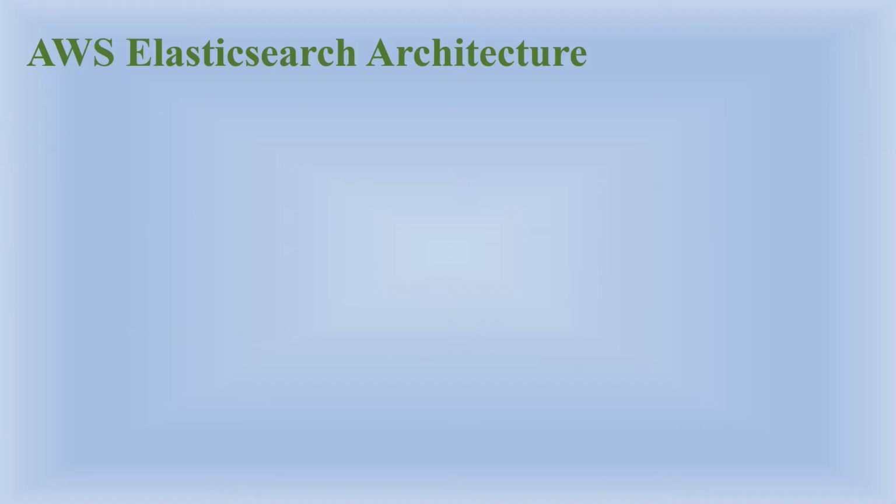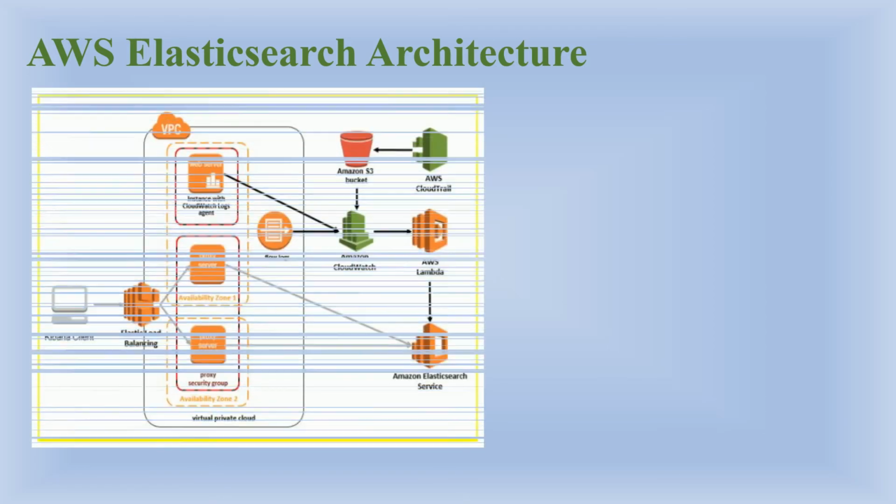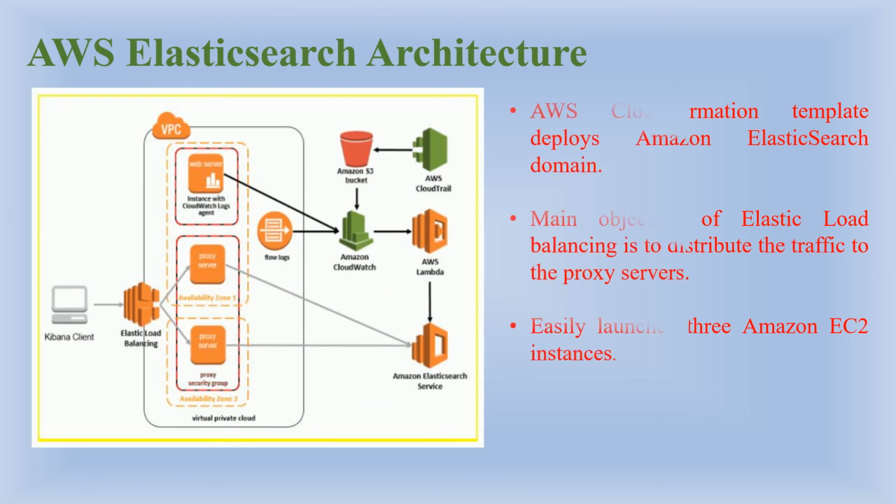Now let's see what the AWS Elasticsearch architecture is. If you look at the architecture of AWS Elasticsearch, we can easily get an idea about the various services that are going to be provided. Here the AWS CloudFormation template deploys the Amazon Elasticsearch domain. These can be either software, hardware or else data exposed to the Amazon Elasticsearch Service endpoints.